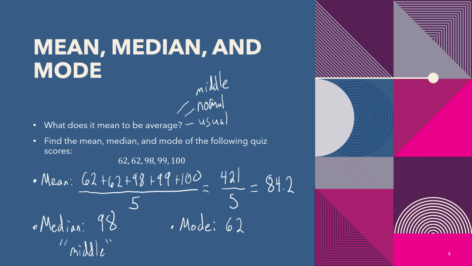So notice, even though these are all meant to show what is normal or average, they all give different answers, and it's because we're defining normal in a different way for each of them. The median is the middle, the mode is the most frequent, and as you found in the exploratory activity, the mean is what happens when you level everything up, when you share equally.